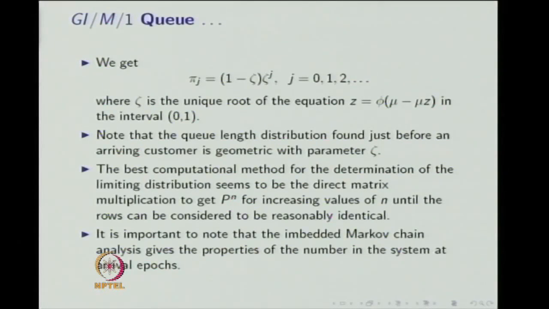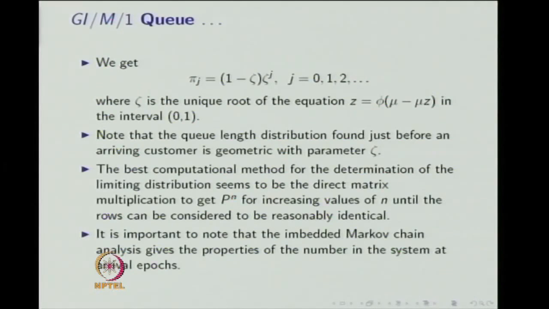Note that the queue length distribution found just before an arriving customer is a geometric distribution with the parameter psi.